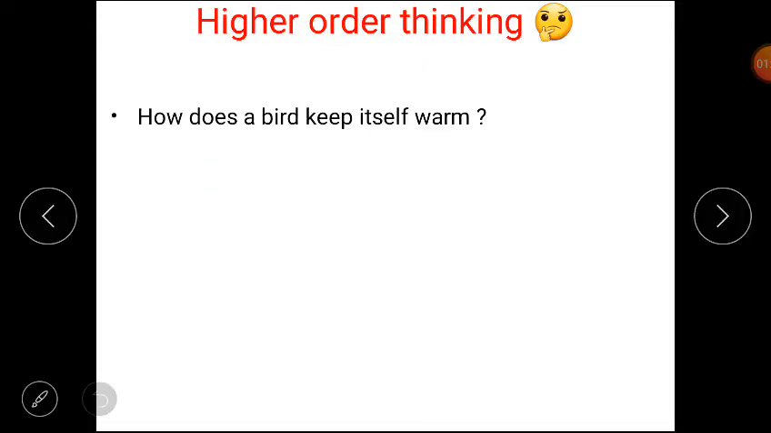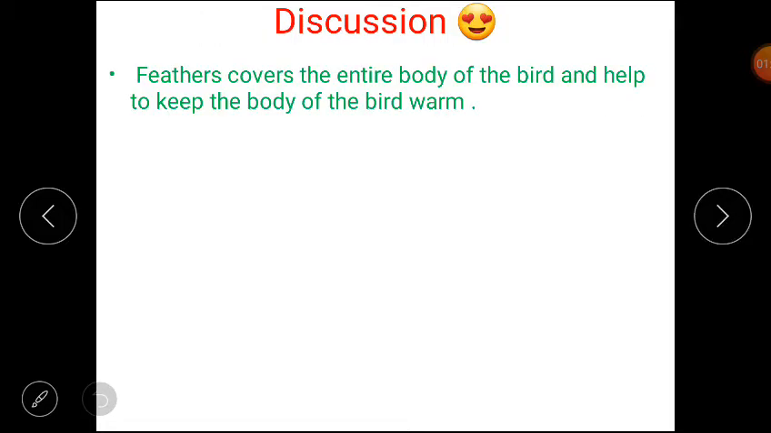Now it's time for higher order thinking question. Question is, how does a bird keep itself warm? बर्ड खुद को warm कैसे रखते हैं? Feathers cover the entire body of the bird and help to keep the body of the bird warm. Feathers जो होते हैं बर्ड की पूरी बॉडी को कवर करते हैं और इसी वे में वो हेल्प करते हैं कि बर्ड्स की बॉडी जो है वो वार्म रहे. I hope it's clear to you all.